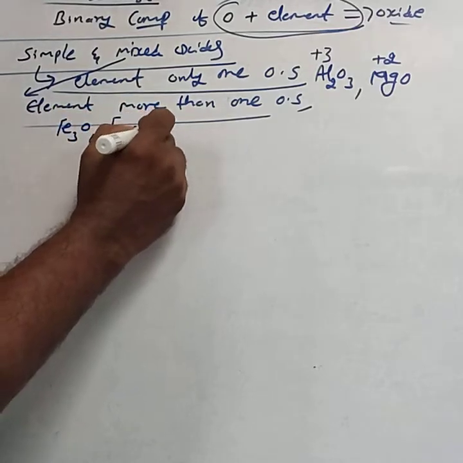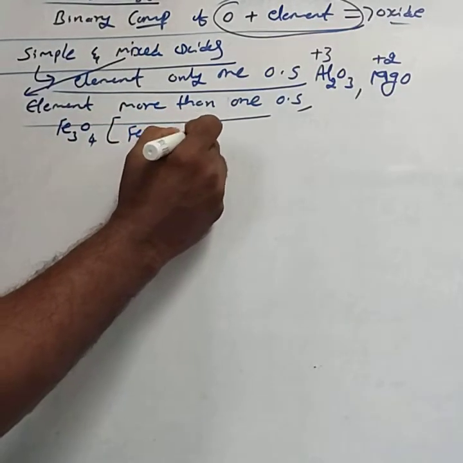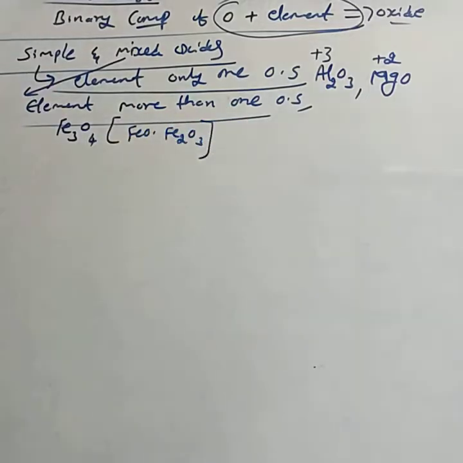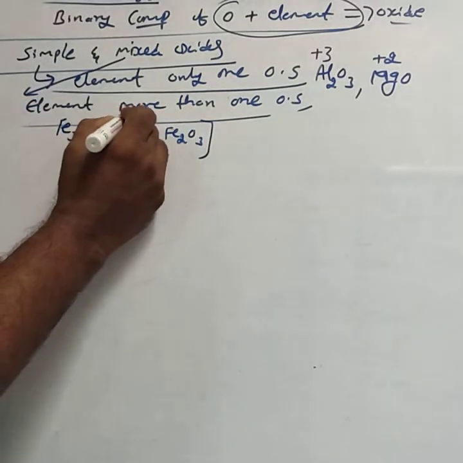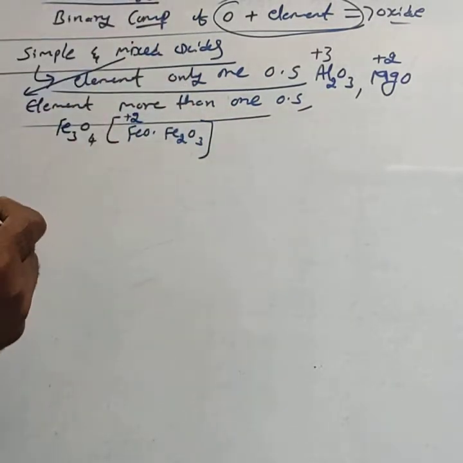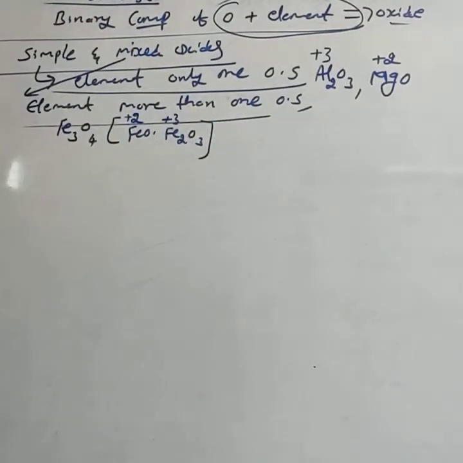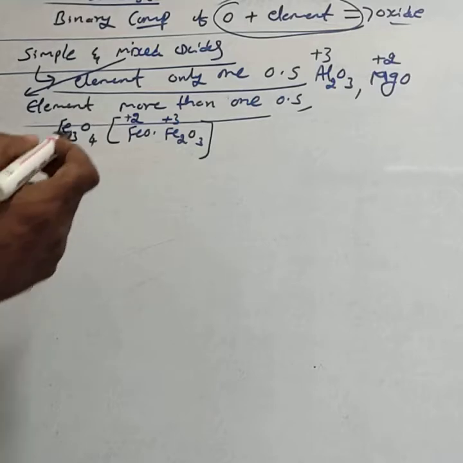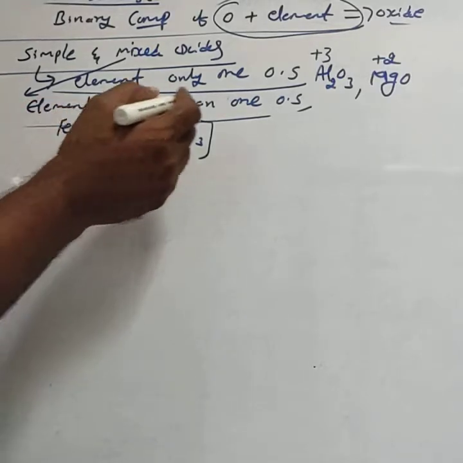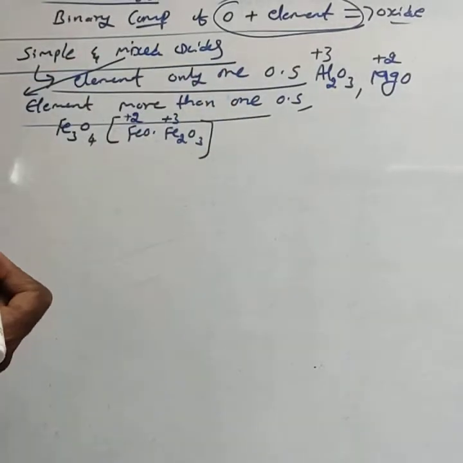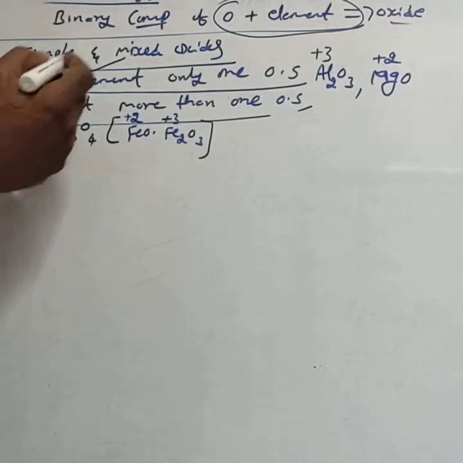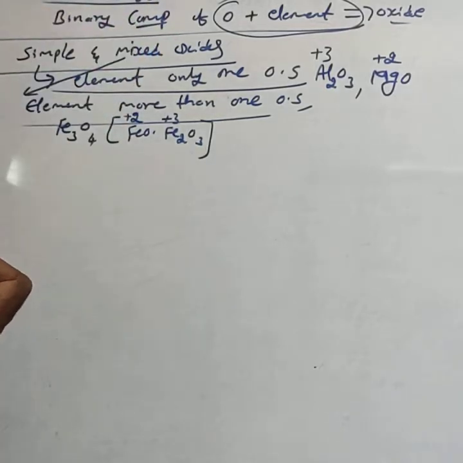Fe3O4 can be taken as FeO and Fe2O3. In FeO, iron is in +2. In Fe2O3, iron is in the +3 oxidation state. Hence, iron exists in more than one oxidation state. Such oxides are called mixed oxides.